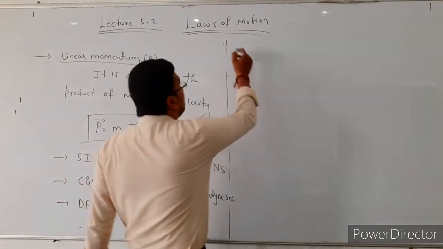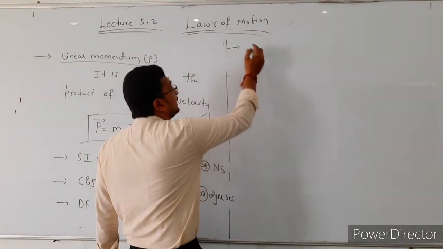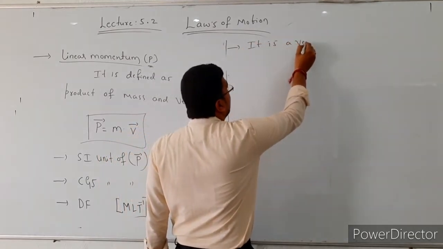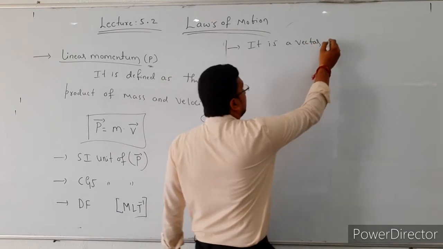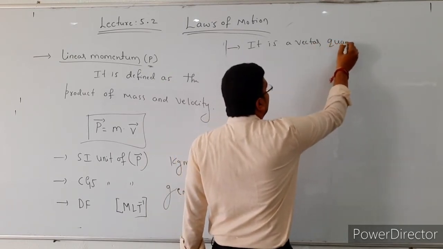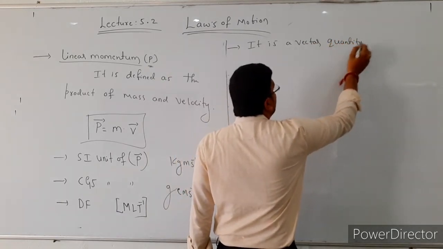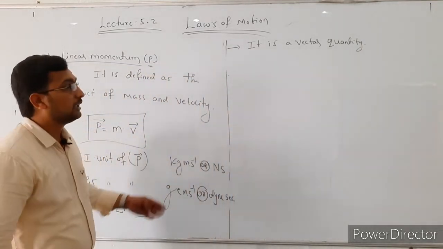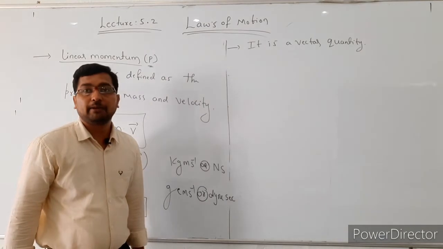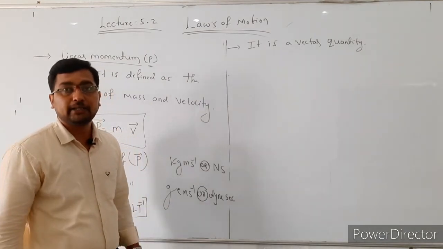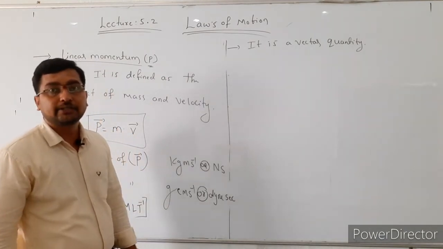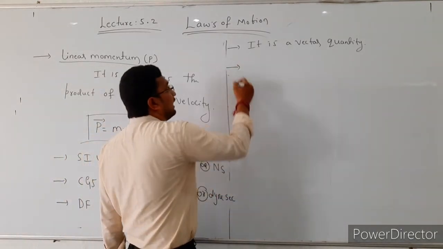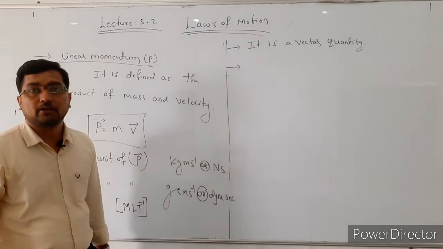And the next point, the linear momentum is a vector quantity. It is a vector quantity, which means it has both magnitude and direction. So then what is the direction of a linear momentum here? The direction of a linear momentum is same as the direction of the velocity.